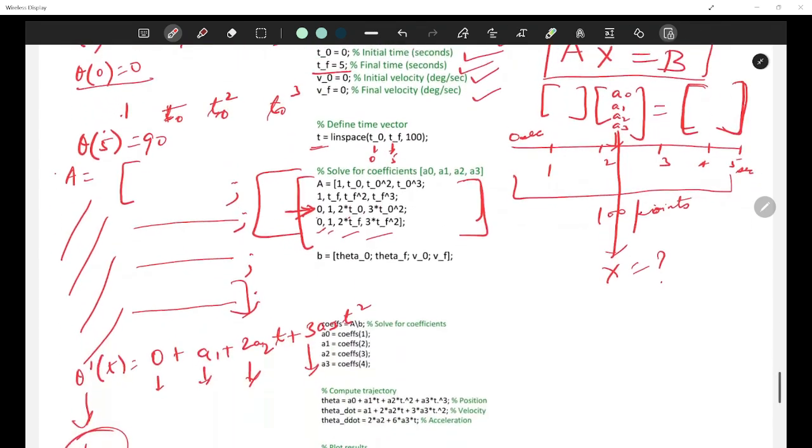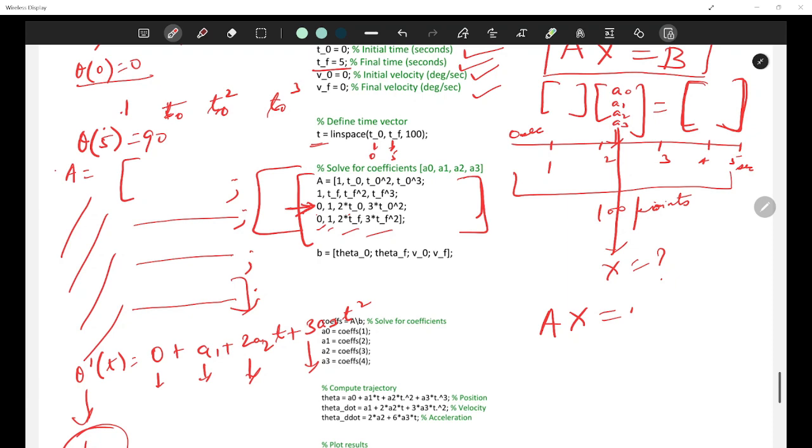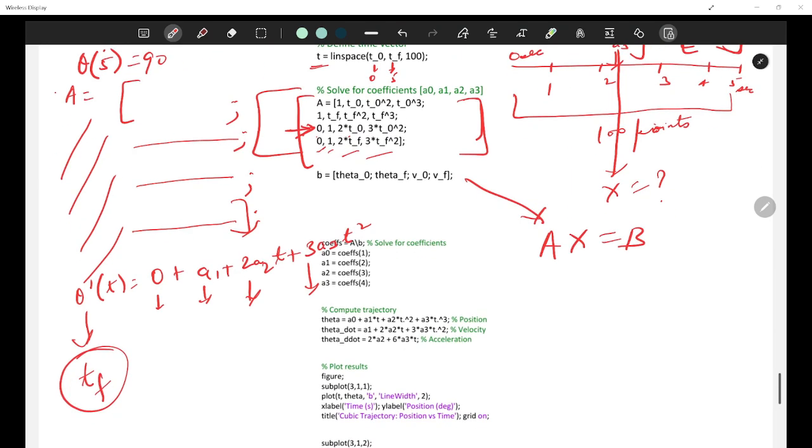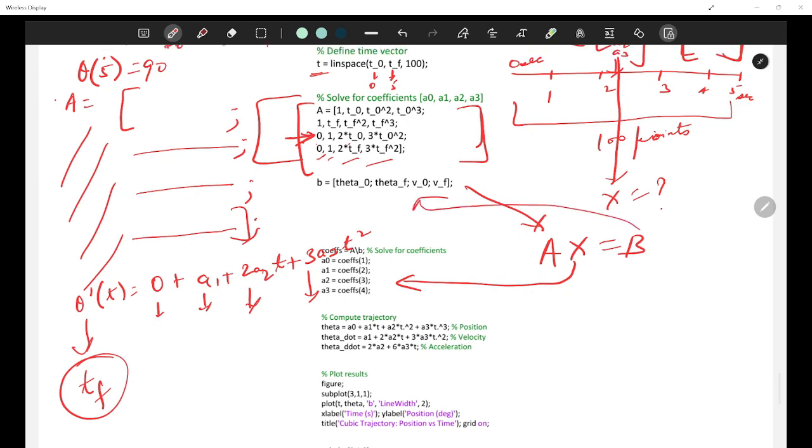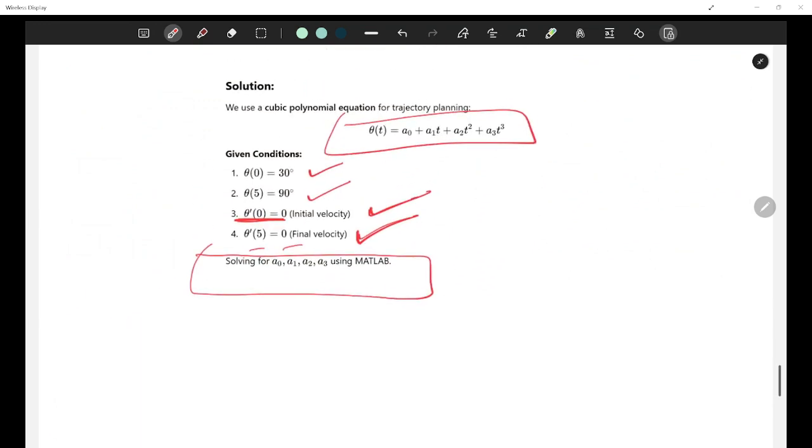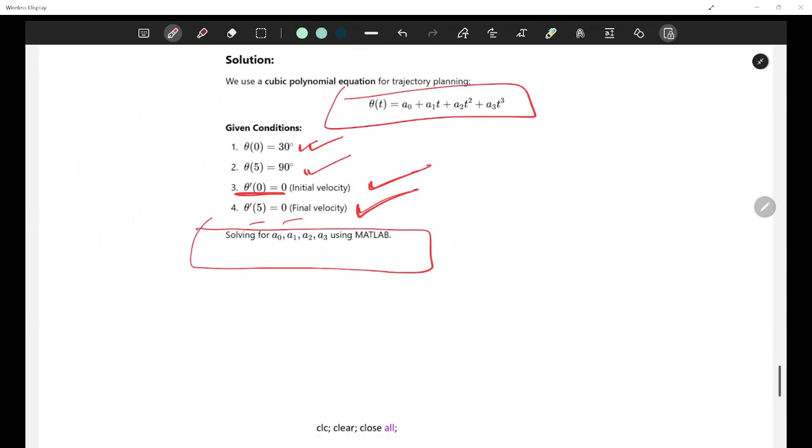So what I said here is Ax is equal to B, this is my A matrix. Okay, what is my X matrix? This is this. What is my B matrix? This is this. B matrix basically is going to contain 30, 90, 0 and 0. That's all.